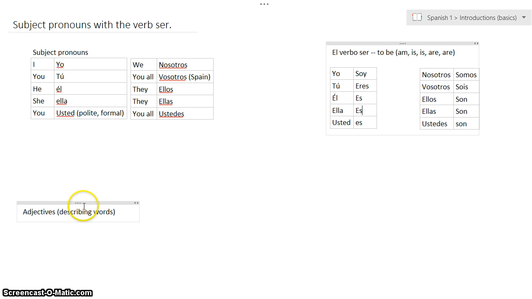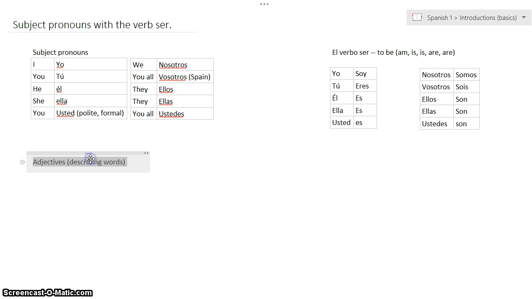Okay, so why are we seeing these? We're seeing these because we're going to add a new detail to it. We're going to add these adjectives down here.